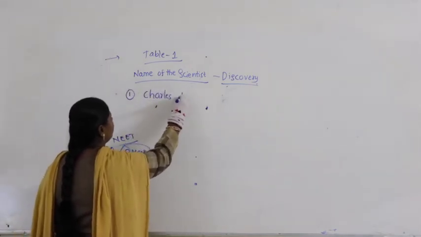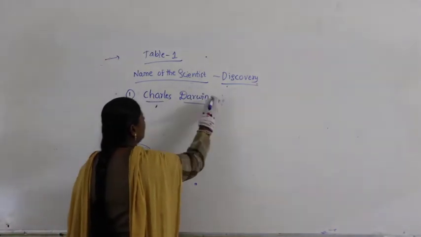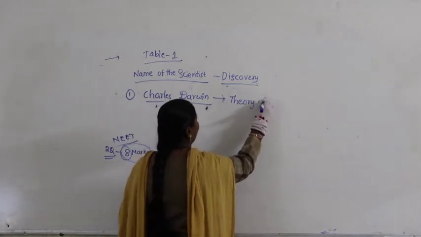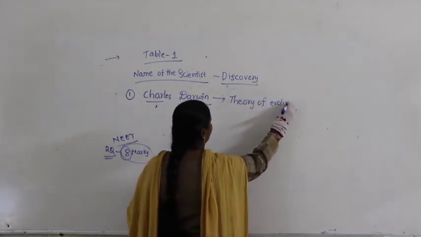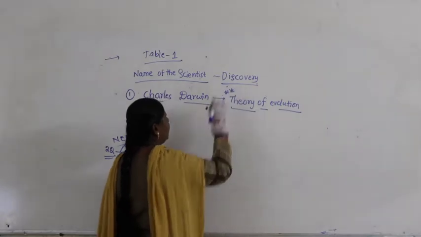Charles Darwin is a scientist who was given the discovery called the theory of evolution. What is this? A theory of evolution.